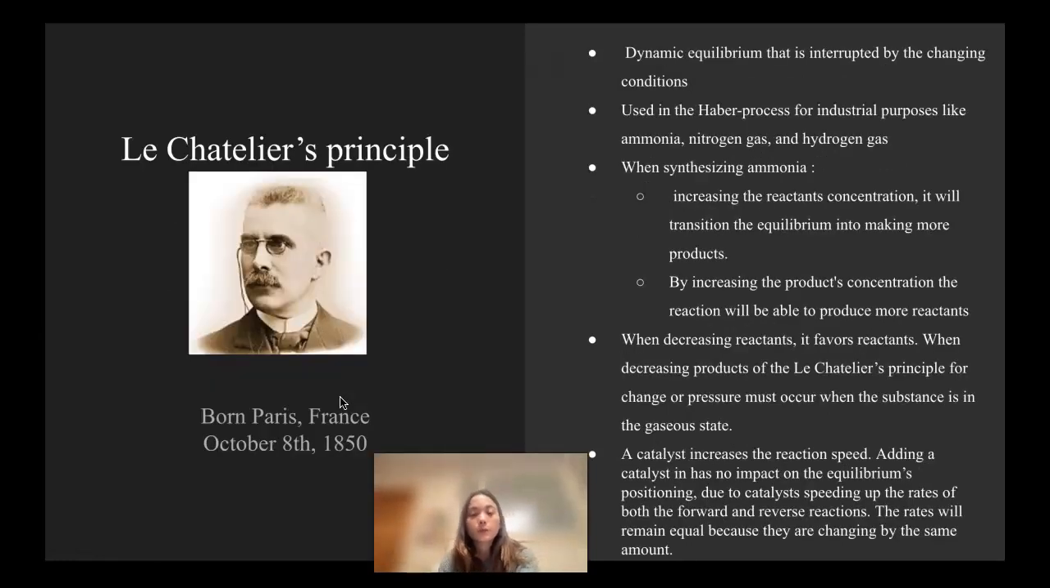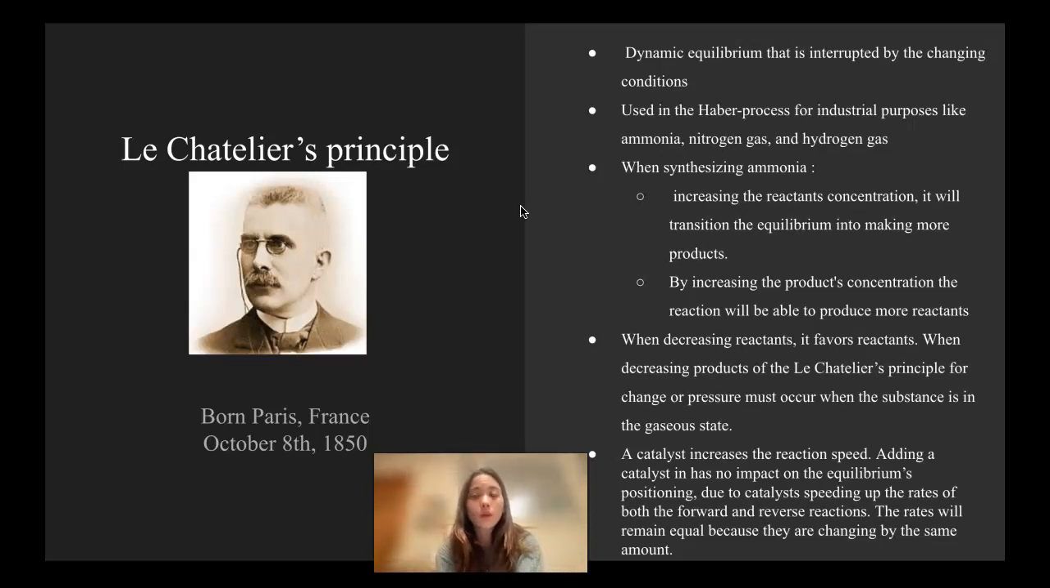Le Chatelier's principle. He was a chemist born in Paris, France on October 8, 1850. This principle recognized the dynamic equilibrium that is interrupted by changing conditions. And what that means is that it is used in the Haber process for industrial purposes like ammonia, nitrogen gas, and hydrogen gas.